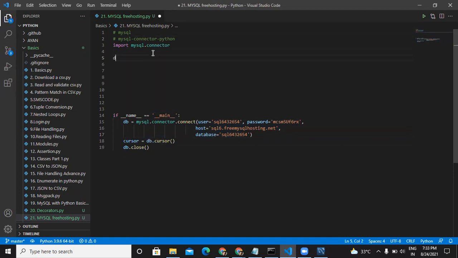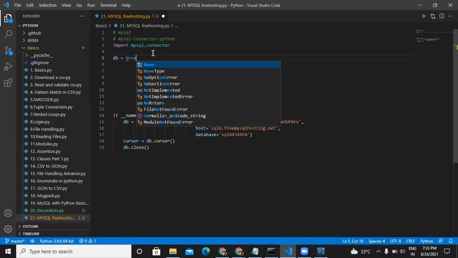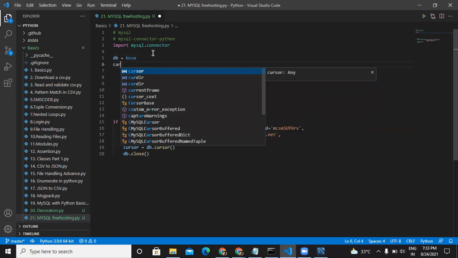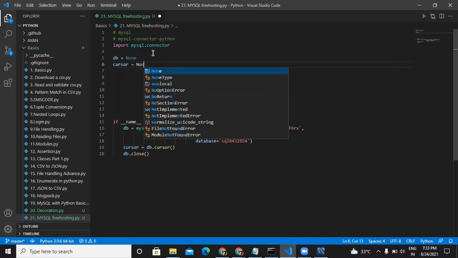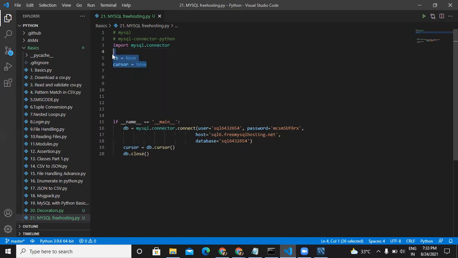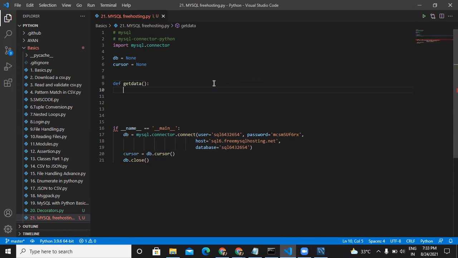And I will create these as global variables. So I am defining the cursor and the DB here as none, and later on I am initializing them with their values, right? And I create a function here. I'll call it get data. And inside this, we need to get the data, right?